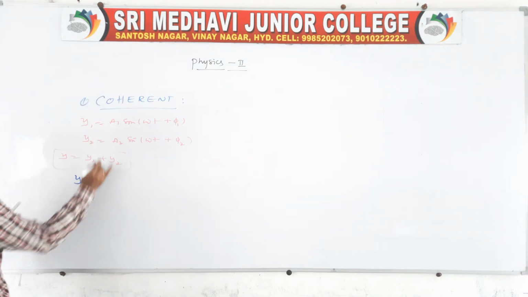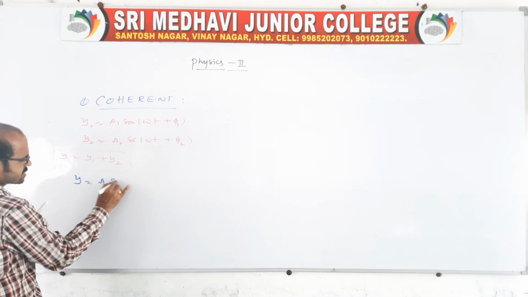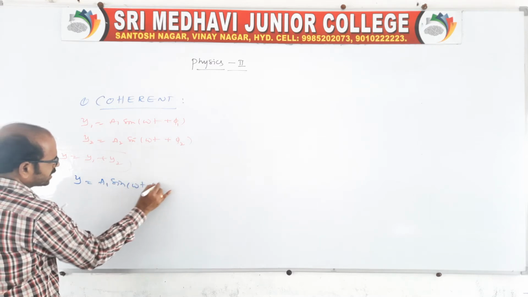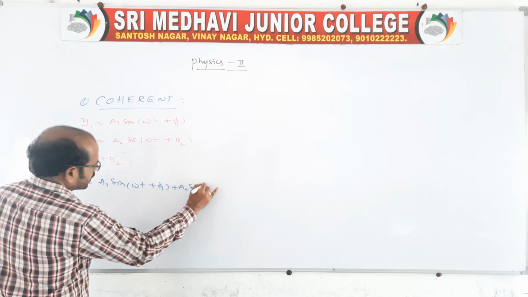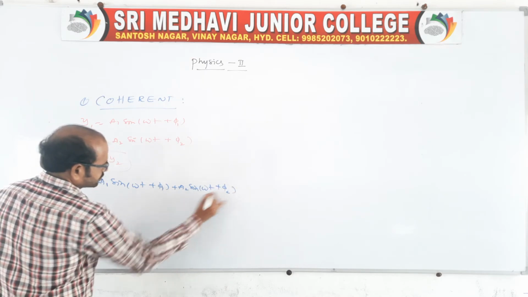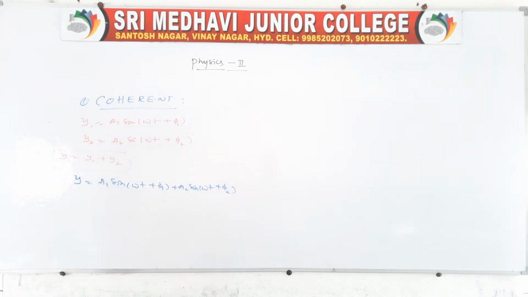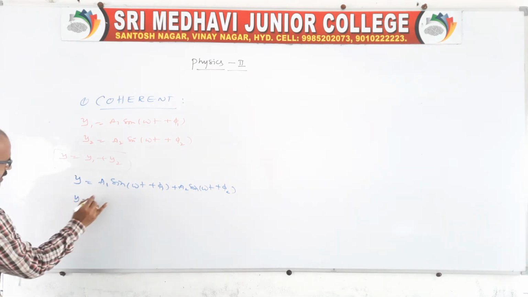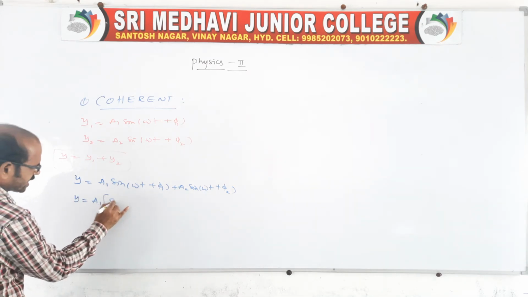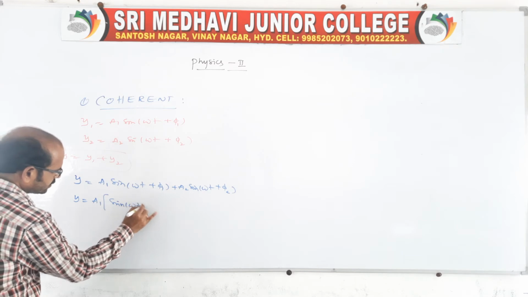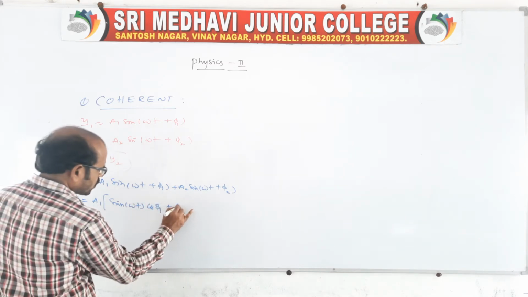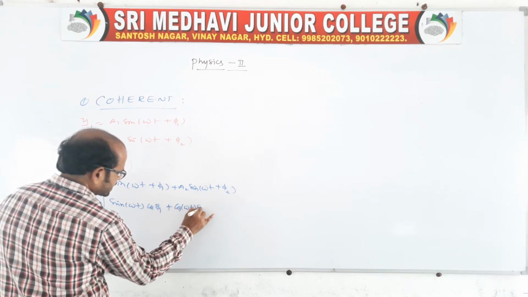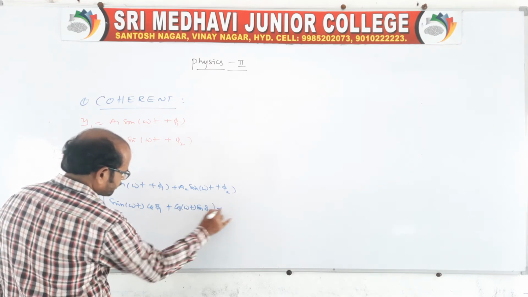A little different derivation: y is equal to a1 sin(omega t plus phi 1) plus a2 sin(omega t plus phi 2). We know sin(a plus b), so apply that rule. For the first one, a1 times sin omega t cos phi 1 plus cos omega t sin phi 1.